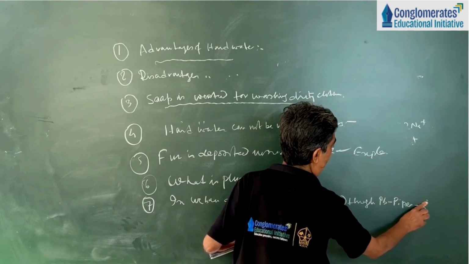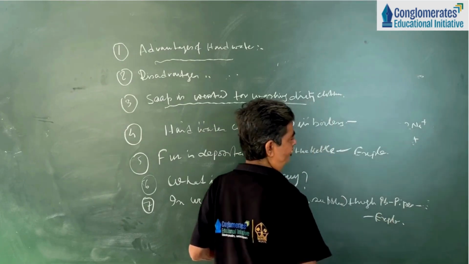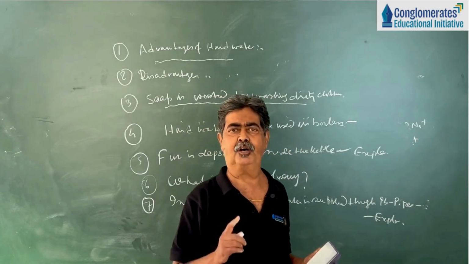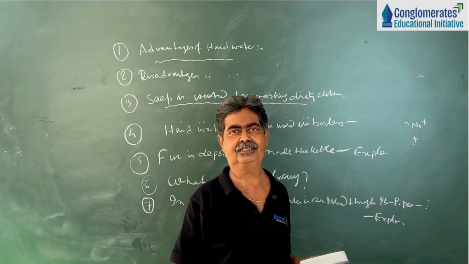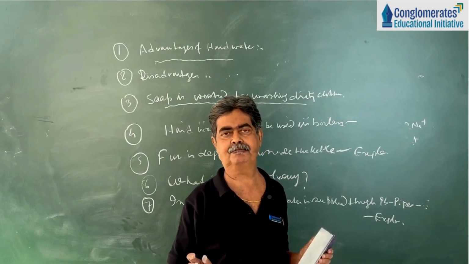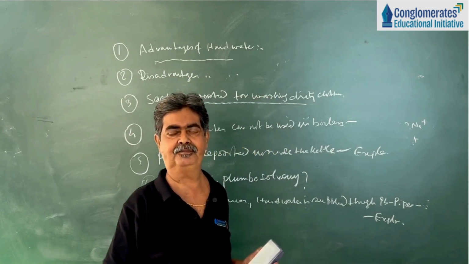Explain. Why? Because if soft water is supplied through a lead pipe, thermosolvency takes place, that is, lead poisoning occurs in the water and the water becomes polluted. But if hard water is supplied through the lead pipe, what will happen?